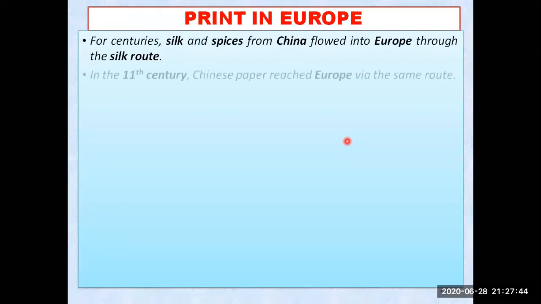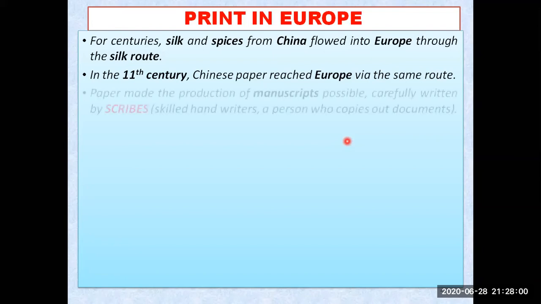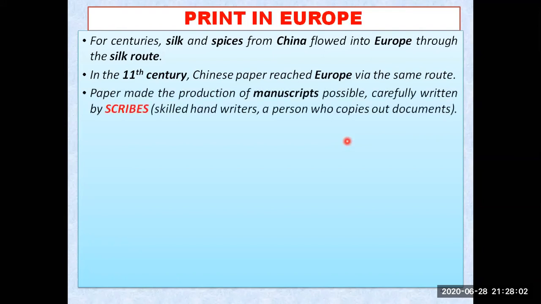And from the same route, this Chinese paper, which they invented for printing, reached throughout Europe, the same route by which silk and spices reached the other countries of Europe.